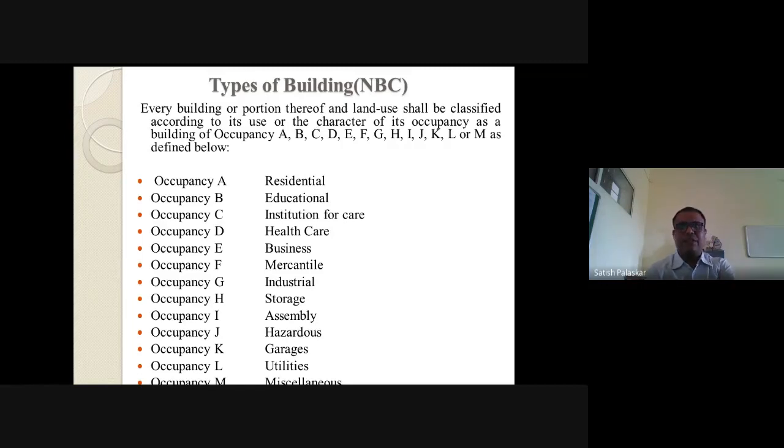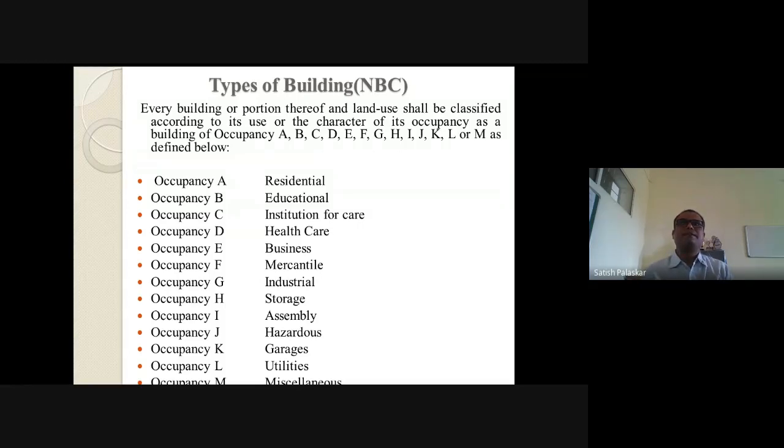Then next type is type G, occupancy G, industrial building. Industrial buildings are subdivided on the basis of how much hazard they will cause, or on the basis of hazard potential. So that may be a low hazard building and a moderate hazard building. In two types that industrial building is classified.